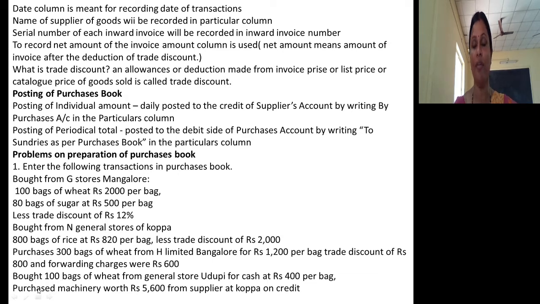And again, when you look at the last transaction, you purchase machinery. So whatever you purchase will not be recorded in purchase book. Only goods purchased on credit basis will be recorded. Other than goods purchased on credit, assets or cash purchases will never be recorded in purchases book.